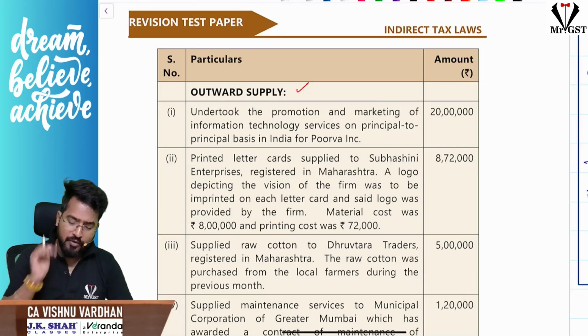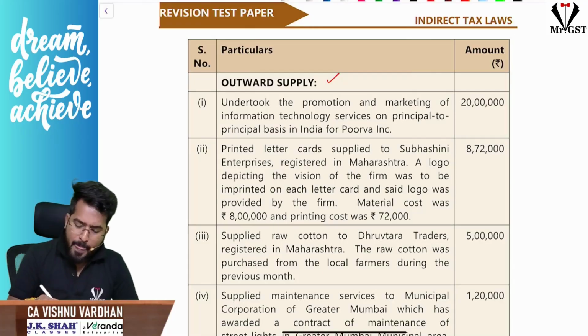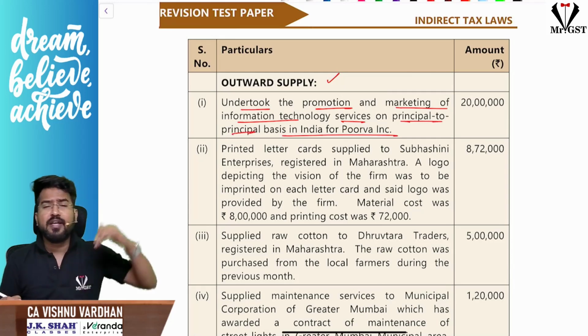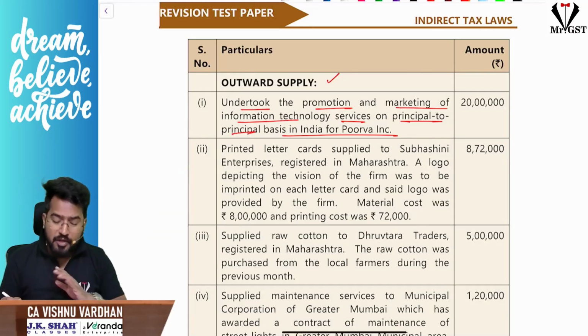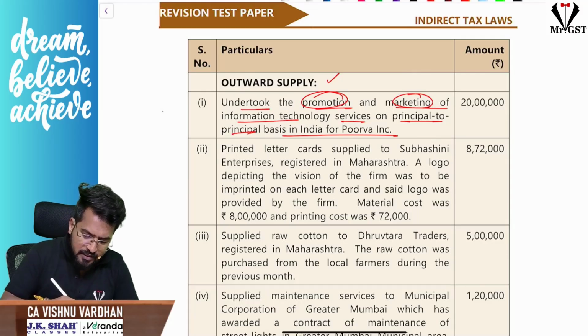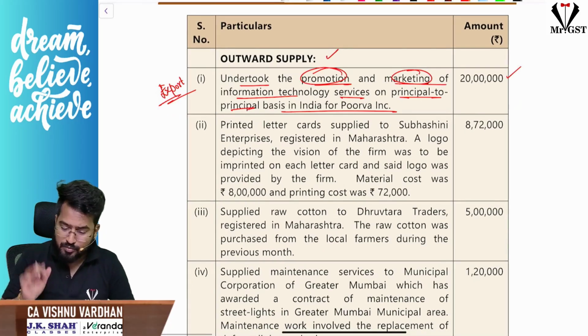Sir, here they have given outward supplies details straight away. What is the first outward supply? They undertook promotion and marketing of information technology services on principal to principal basis in India for Purva Incorporation. Purva Incorporation is nothing but my holding company which is abroad. For them, I am providing promotion and marketing services. That means, can I say this is export? Okay, sir, I have understood this is export. So generally IGST should come. Let us see what is there in the information below also. So this is export first of all.